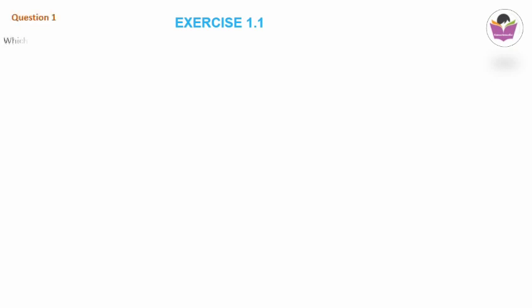Next we shall solve problems from the first exercise, that is exercise 1.1. First question: which of the following are sets? Justify your answer. So we have to identify the sets from the given list and justify why we have defined that particular statement as a set. Just to recall the definition first, a set is a well-defined collection of distinct objects.